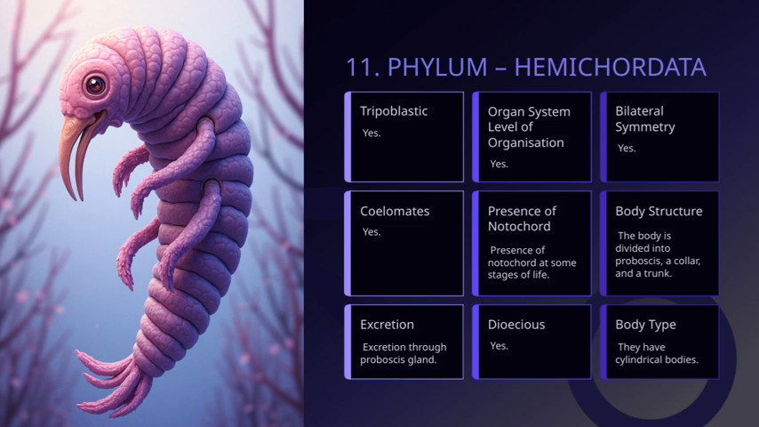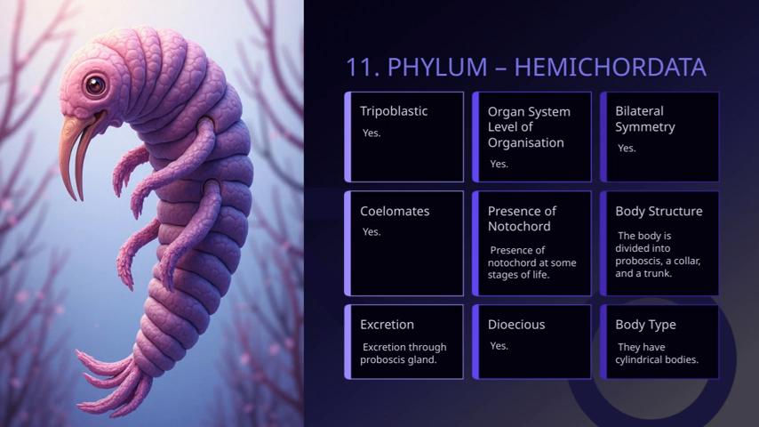They are also dioecious, so individual organisms are either male or female, which has implications for their reproduction. One of the most significant features is the presence of a notochord at some stages of their life. The notochord is a flexible, rod-like structure that provides support, and its presence links them to other chordate groups. Their organ system level of organization means they have a well-developed body system to perform various functions efficiently.